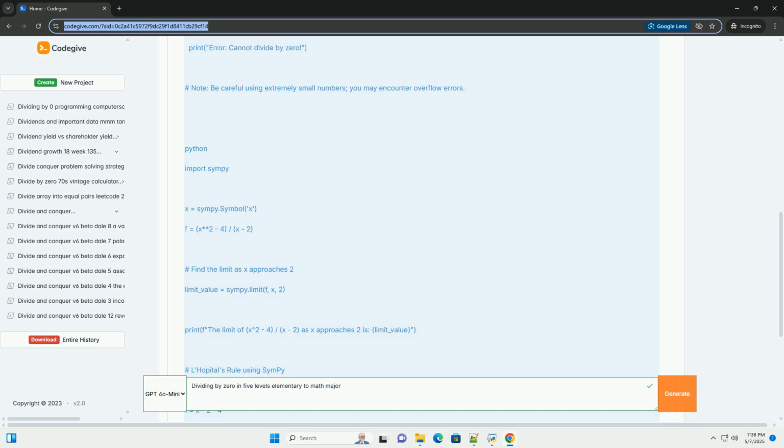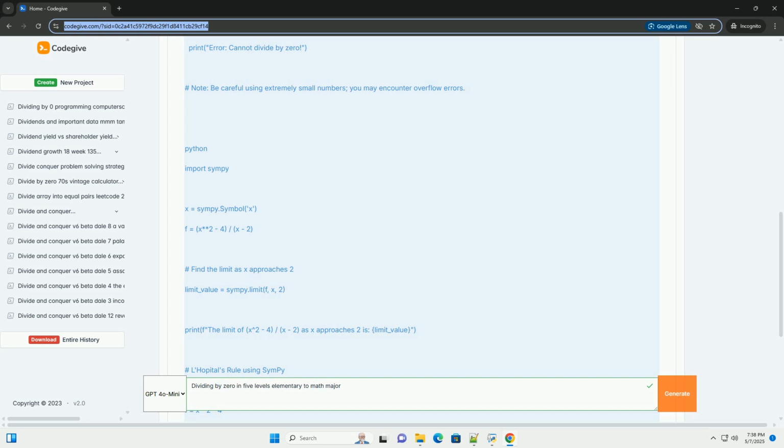In our previous example, f(x) = x² − 4 and g(x) = x − 2. Then f'(x) = 2x and g'(x) = 1. Applying L'Hopital's rule, lim as x → 2 of (x² − 4)/(x − 2) = lim as x → 2 of 2x/1 = 2 * 2 = 4.